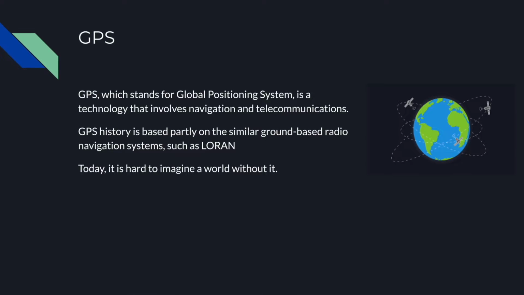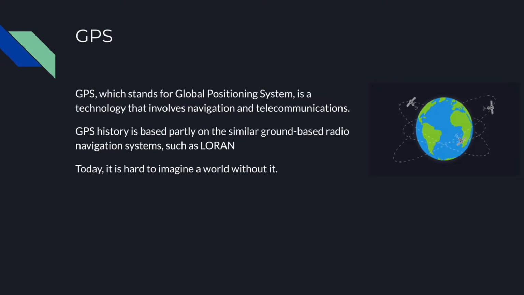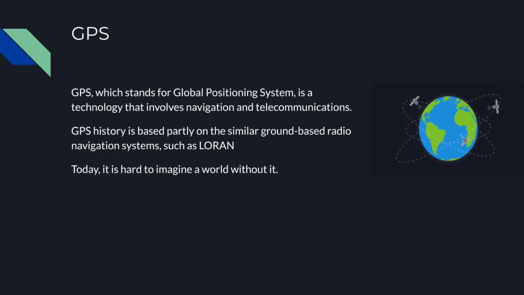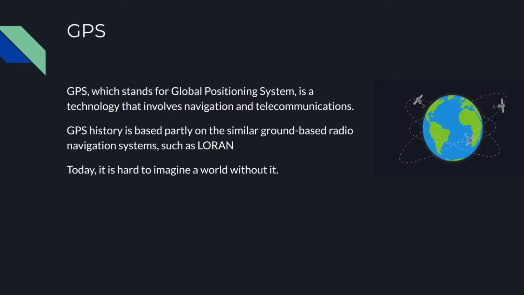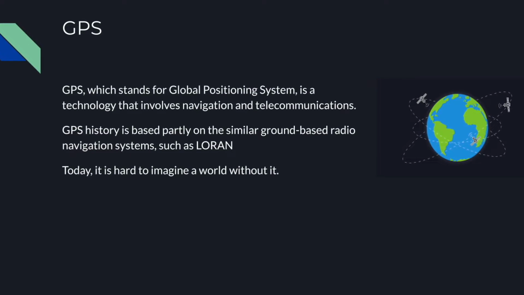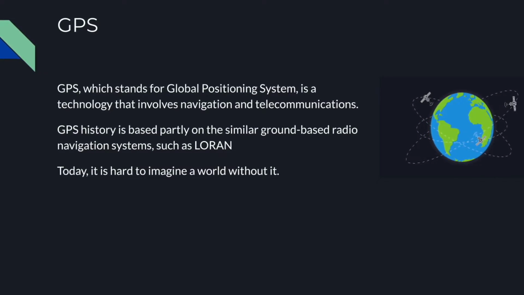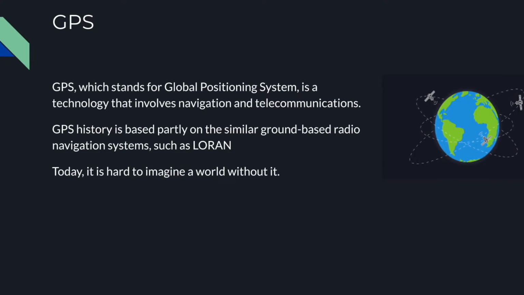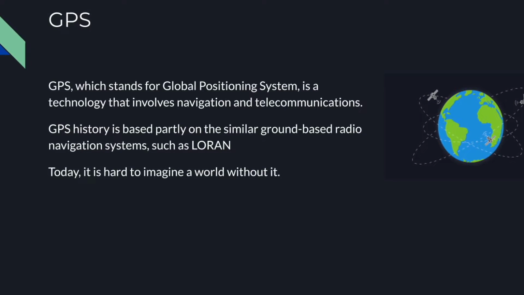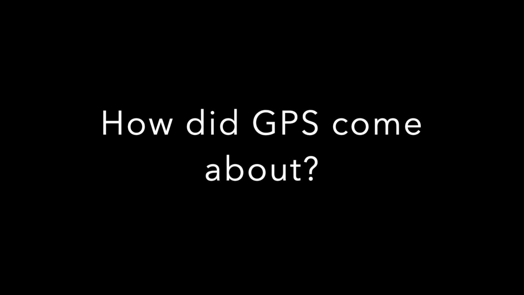GPS, which stands for Global Positioning System, is a technology that involves navigation and telecommunications. GPS history is based partly on similar ground-based radio navigation systems such as LORAN. Today, it is hard to imagine a world without it. So, how did GPS come about?